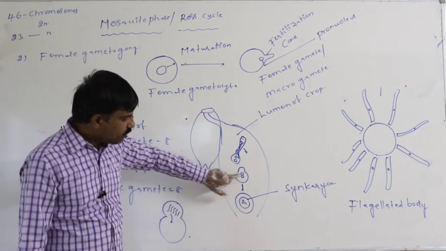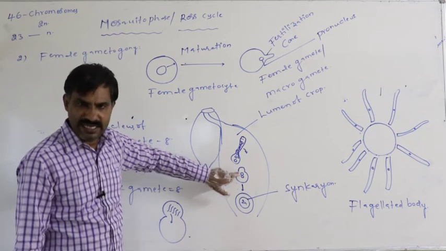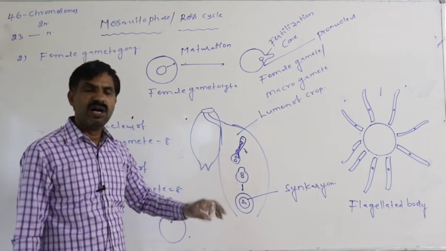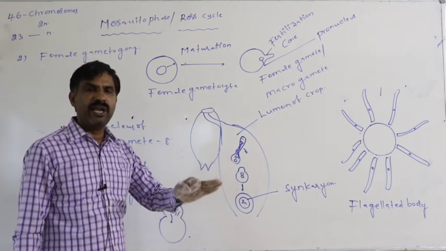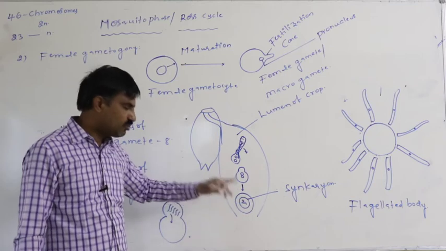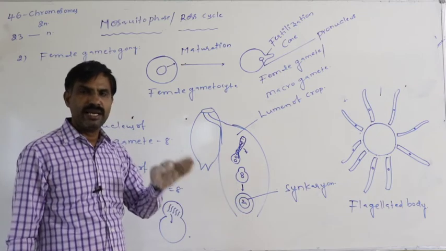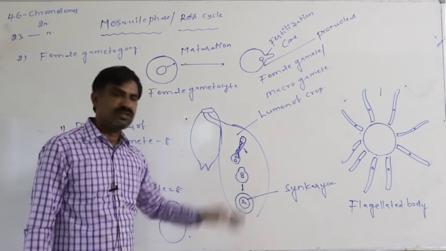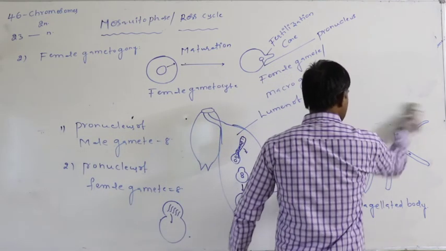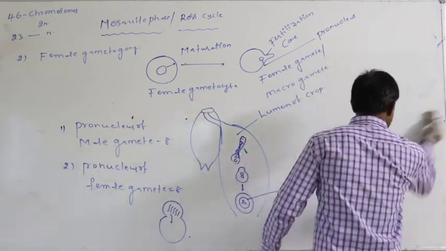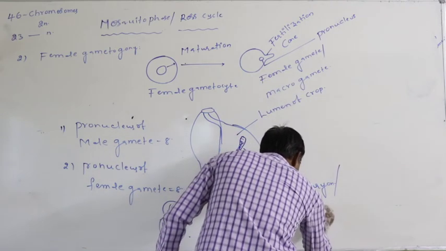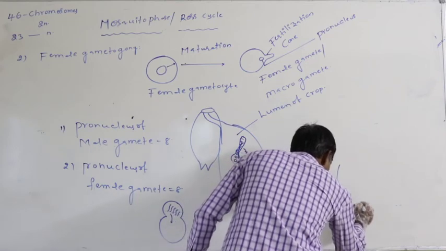Definitely, the chromosomes of the male pronucleus move into the female pronucleus. Finally, in the female pronucleus, the chromosomes increase to double in number. That kind of nucleus is said to be the synkaryon, or the zygotic nucleus. This is the zygotic nucleus.